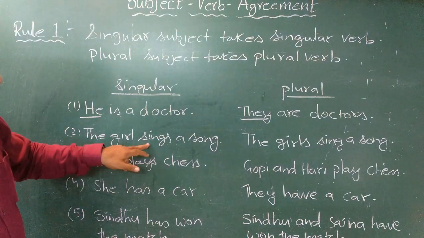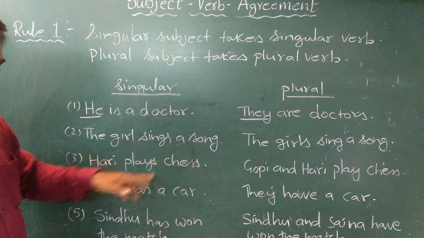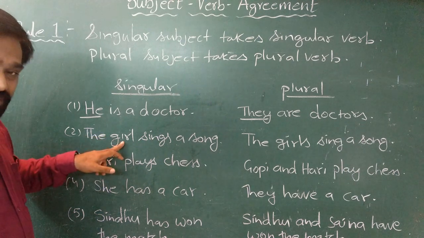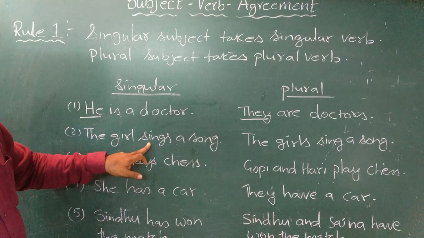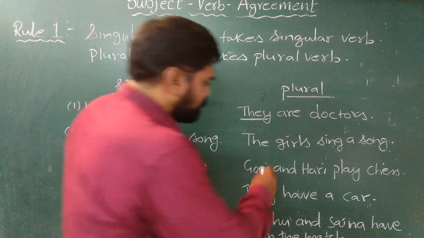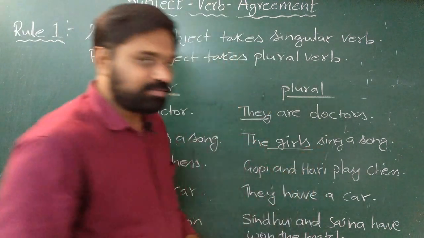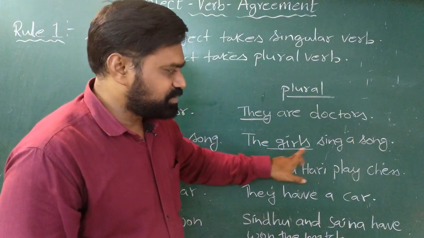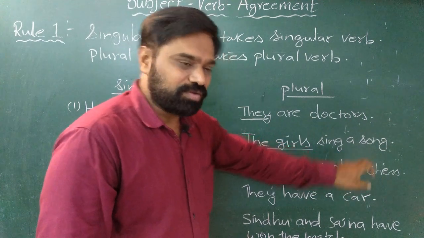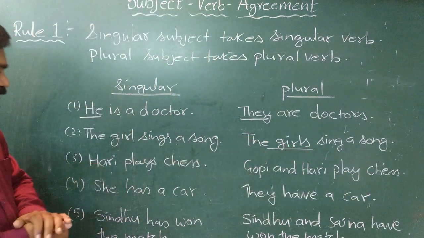See the second example. The girl sings a song. In this sentence, the subject is girl, which is singular. So it takes the verb sings. Whereas here, the subject is girls, which is plural, hence the verb changes. The girls sing a song. See the next example.